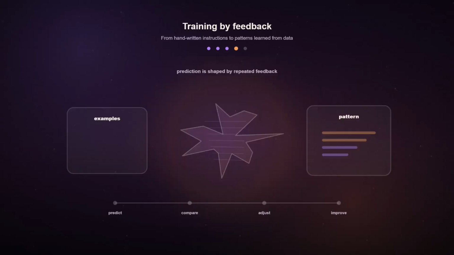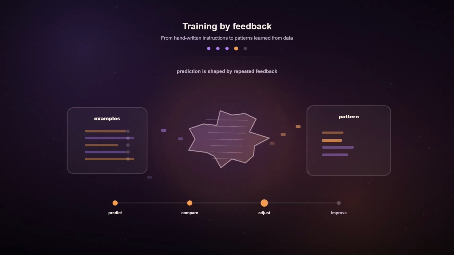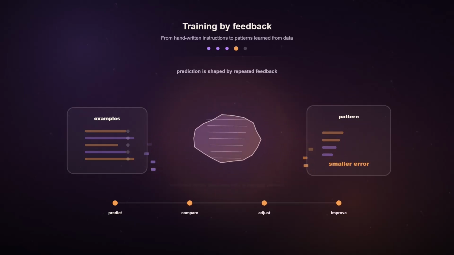During training, the model makes a prediction and then compares that prediction to the correct answer. The difference between the prediction and the truth is measured as an error, often called the loss. The training process then adjusts the model's internal parameters to reduce that error. This cycle happens again and again across many examples. Over time, the model gradually improves because it is repeatedly learning from its mistakes, rather than relying on a programmer to manually patch every problem.